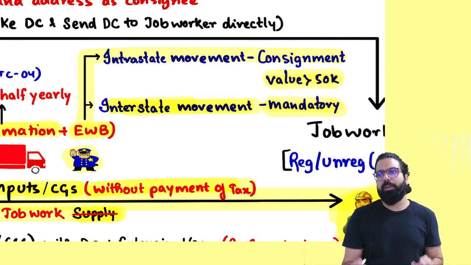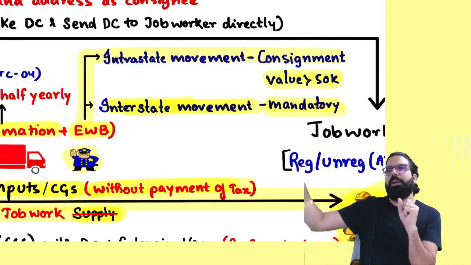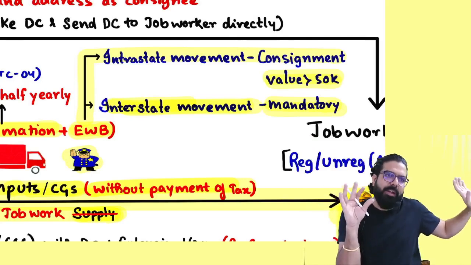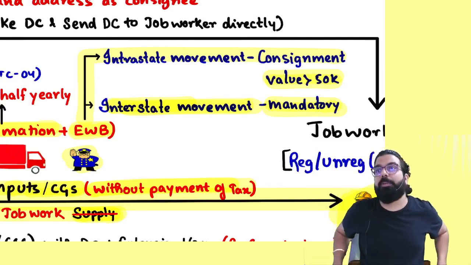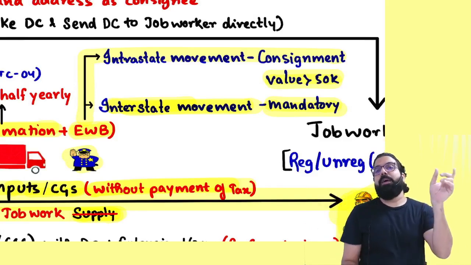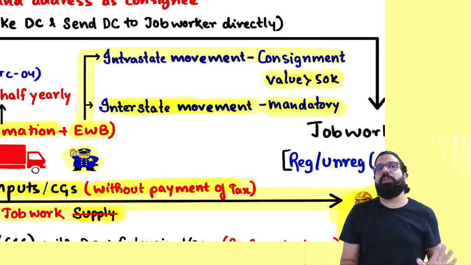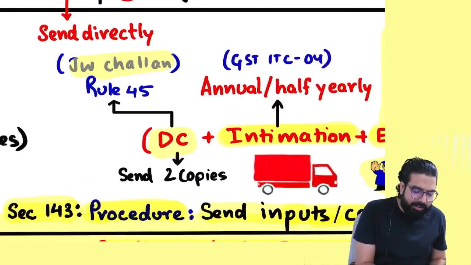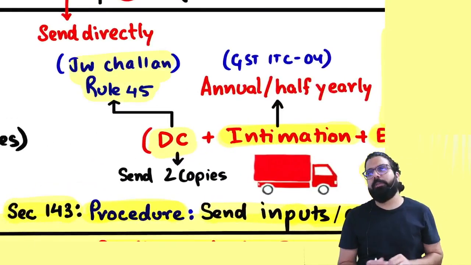Can I go ahead, everyone? So people, I bought some raw material, I bought some inputs, I send it for job work. Can I send it for job work? Yes. Is sending supply or not supply? Not supply. But I have to follow the procedures laid down in section number 143, which says what? I should send along with delivery challan. The delivery challan is basically the job work challan as per rule number 45.